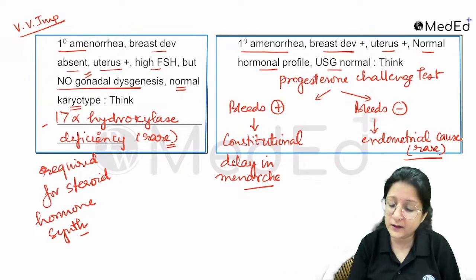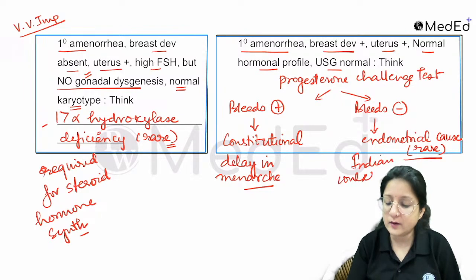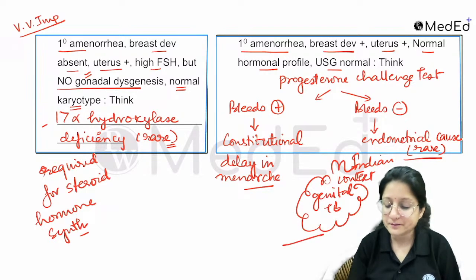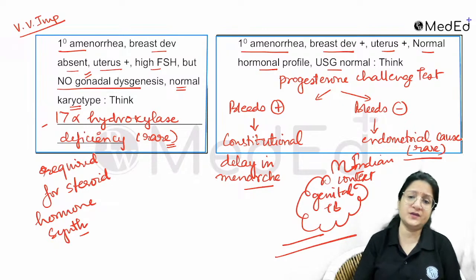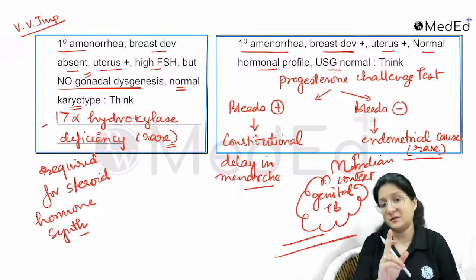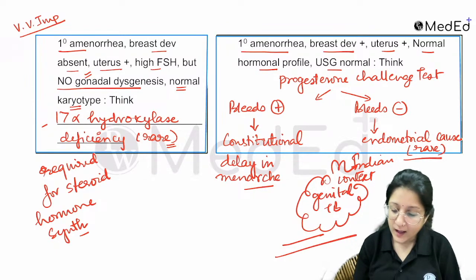What I'm pointing out here is that in the Indian context, please think about genital tuberculosis as well, which could present with primary amenorrhea.